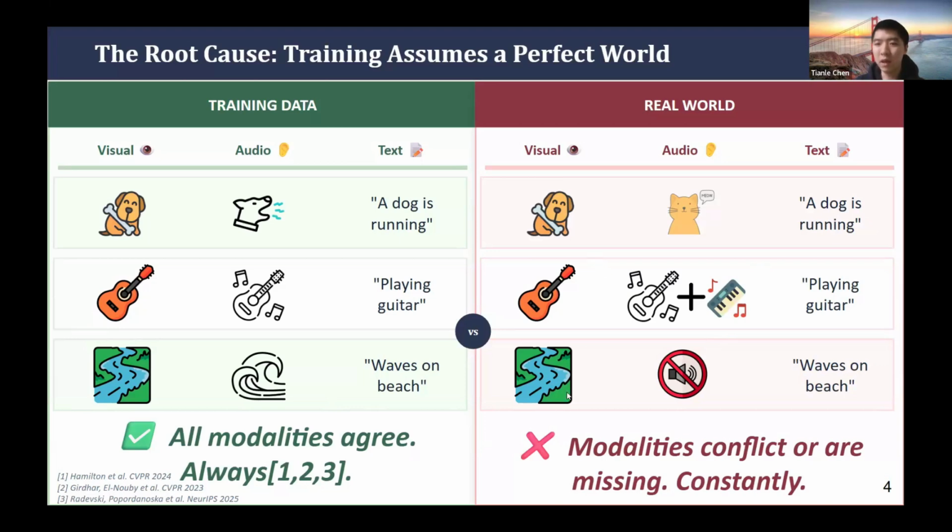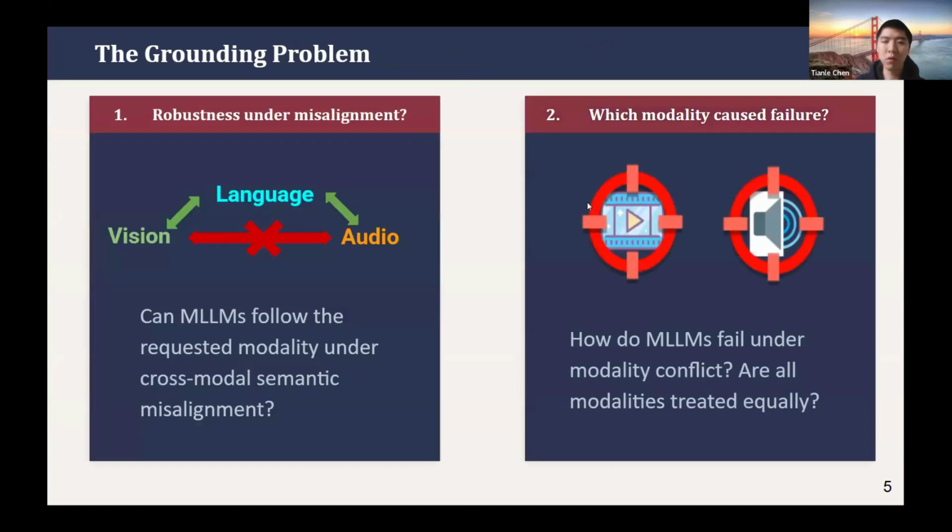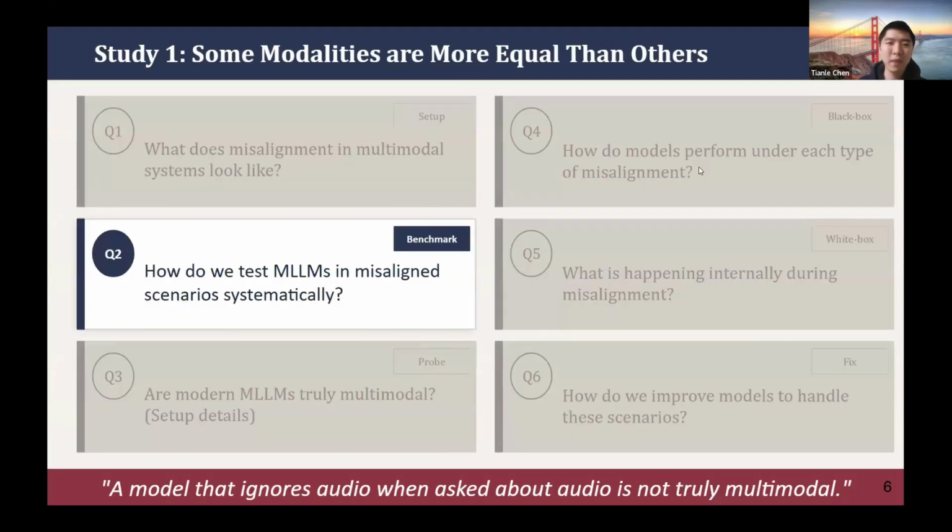Like you can have some video with no background sounds. You can see a dog, but actually hear a cat meowing from another side. So we are studying this kind of conflict in real world scenarios. That's the two aspects we are going to study. First is whether the models are robust under this misalignment, and second, if such misalignment happens, what models prefer, or whether they treat the modalities equally.